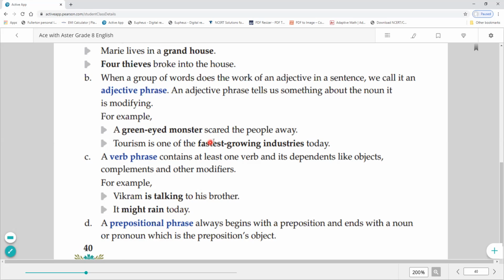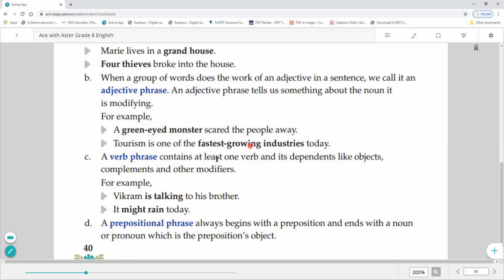And which kind of phrase? Adjective phrase, because we have here adjective plus noun. Scared the people away. Second, tourism is one of the fastest growing industries today. Okay, here fastest growing industries is adjective phrase.